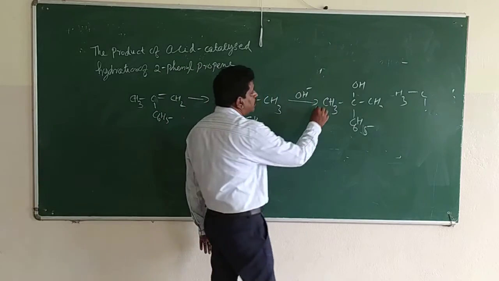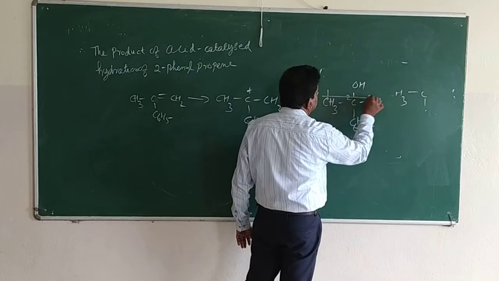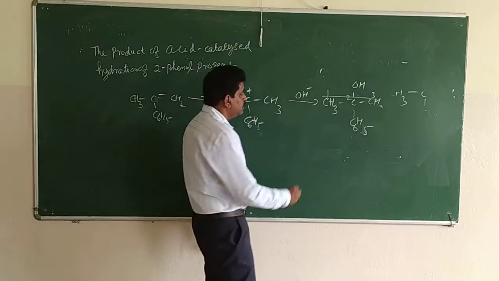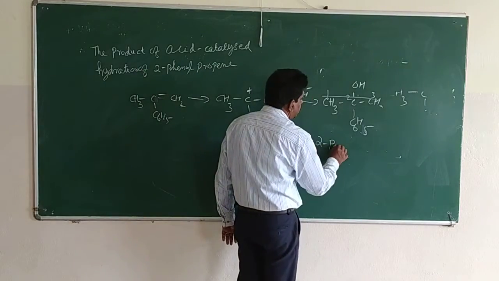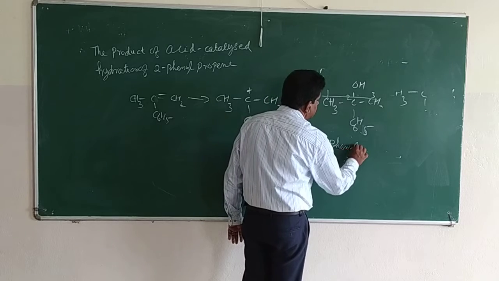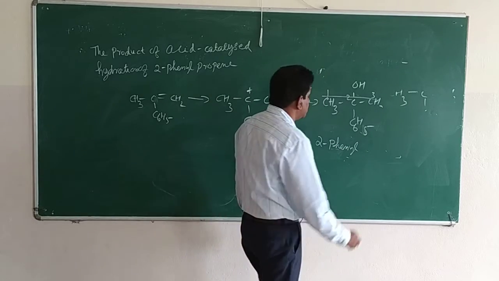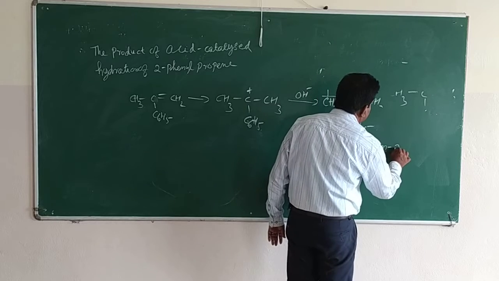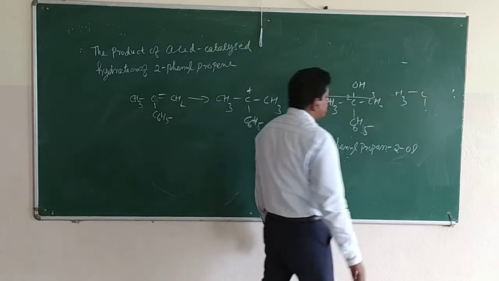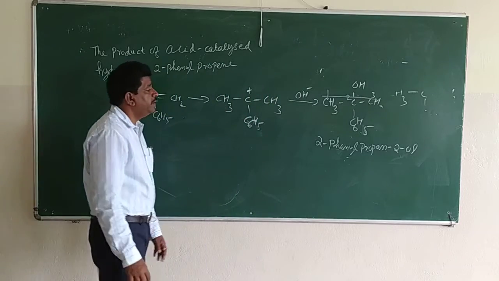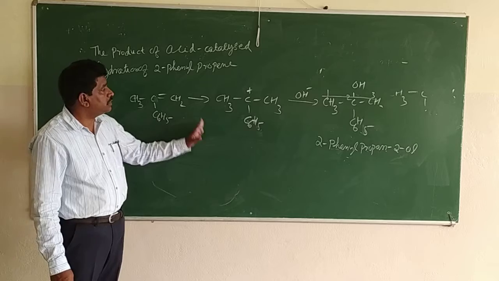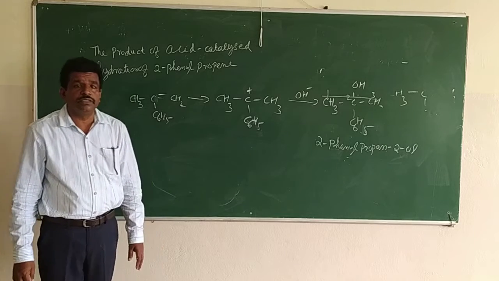This is the parent compound: 1, 2, 3. You can see the phenyl group on the second carbon atom, so it is 2-phenyl propan-2-ol. The product formed will be 2-phenyl propan-2-ol. The first question and the second question are almost the same.